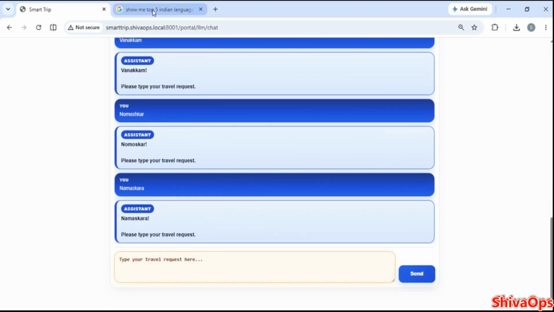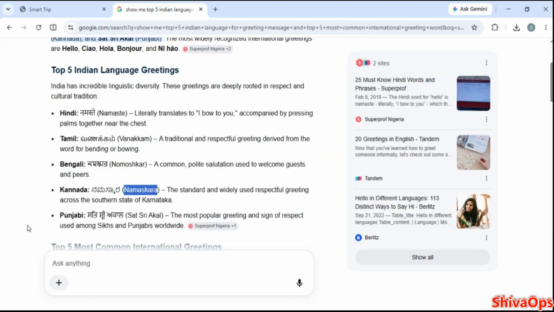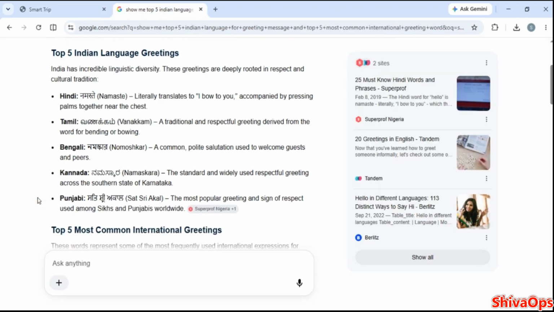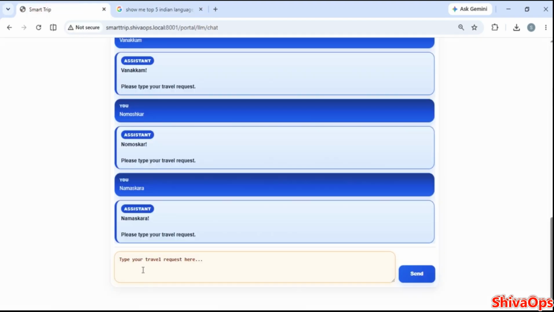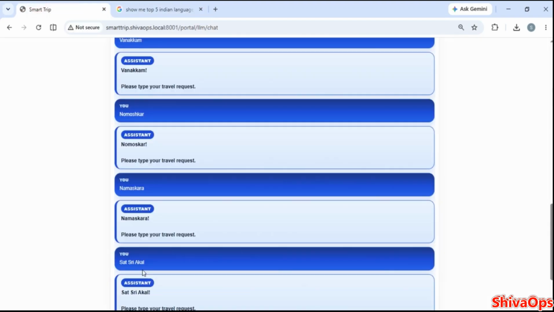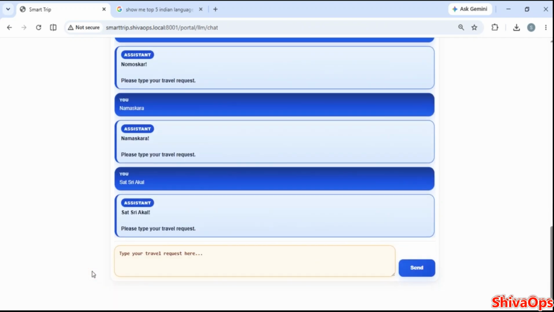So this is what it replied correctly, Kannada and Telugu also. Then Punjabi, Sat Sri Akal. So it replied to Punjabi also.